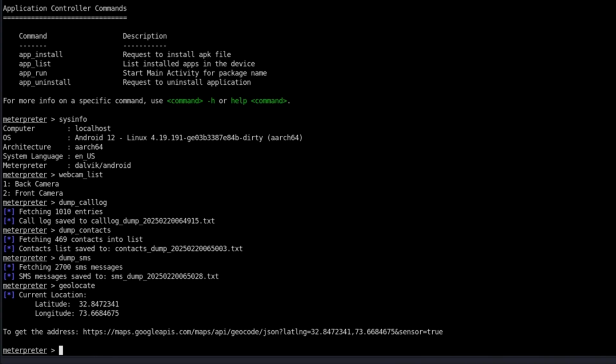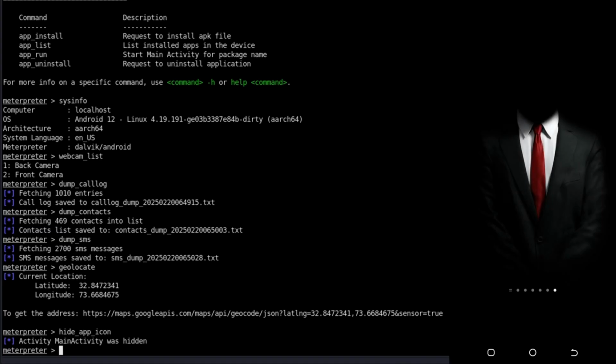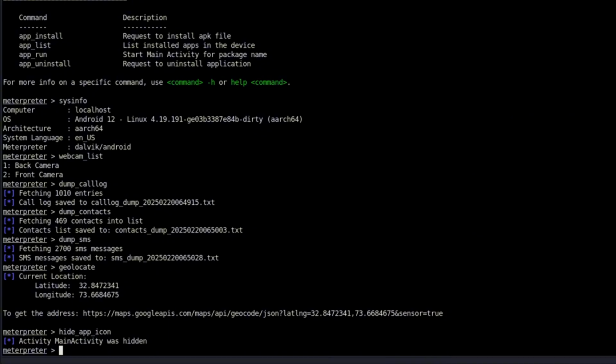Here's something particularly stealthy, type hide_app_icon. Watch what happens on the device, the app icon disappears from the app drawer. The application keeps running, but the user can't see it anymore. This is why malicious apps are so dangerous, they can hide their presence while maintaining full access.